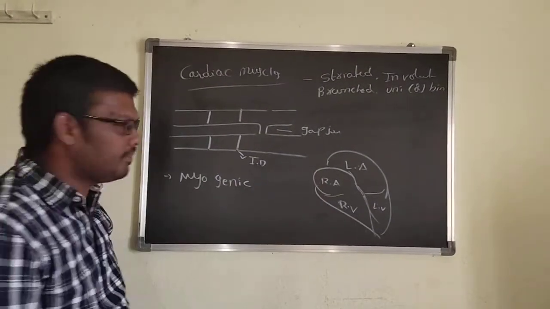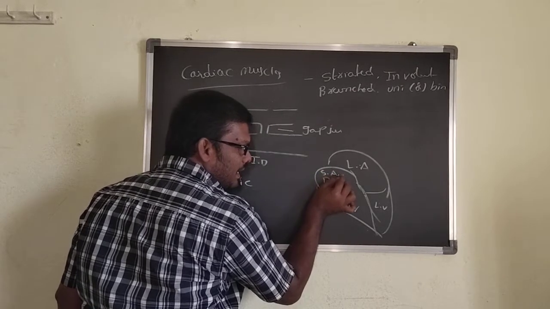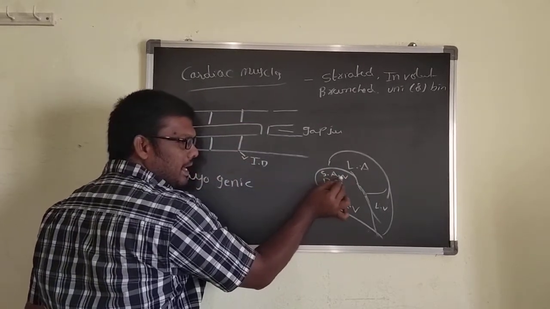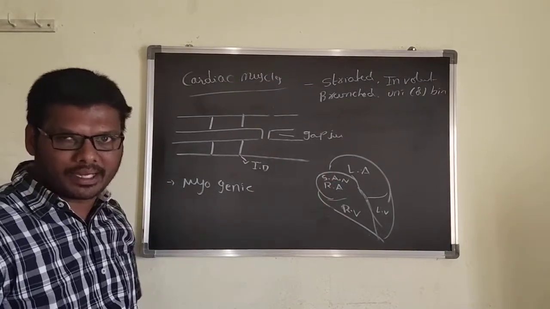In the right atria, they have a specialized node, the sinoatrial node. It is a modified cardiac muscle fiber.